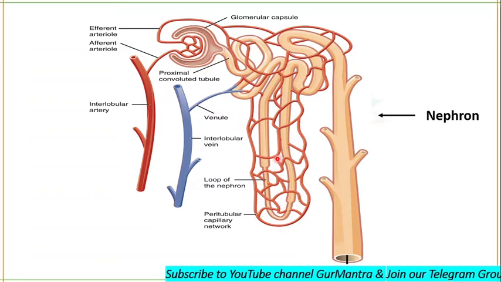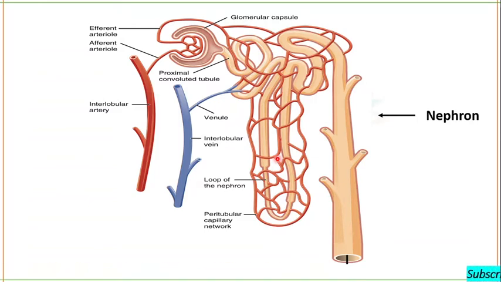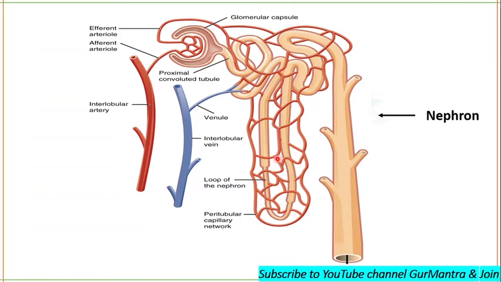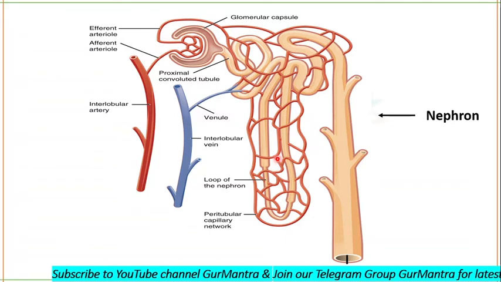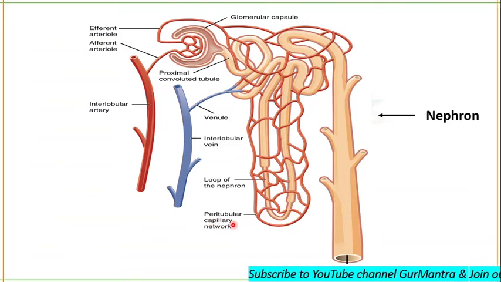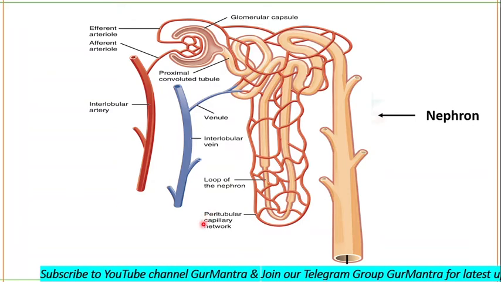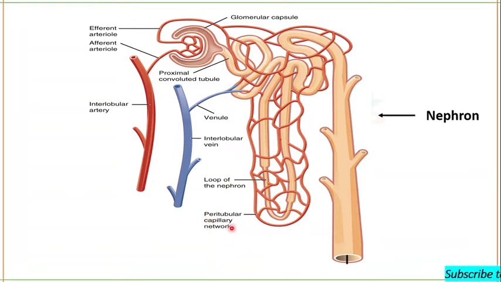So as we know, arteries are entering, getting segmented and divided again and again, and finally forming the glomerular capillaries. But these glomerular capillaries again reunite to form the efferent arteriole, which then leads to the formation of the peritubular capillary network. These reunite to form peritubular venules.